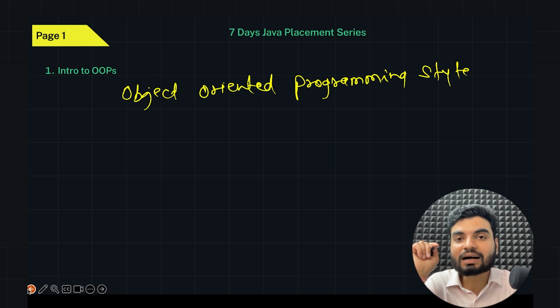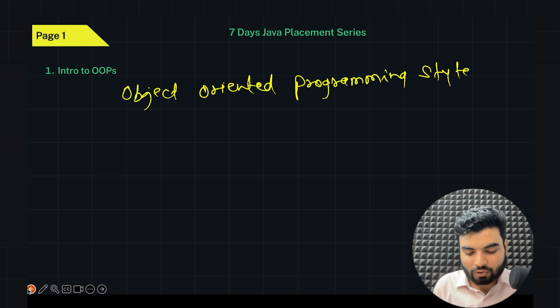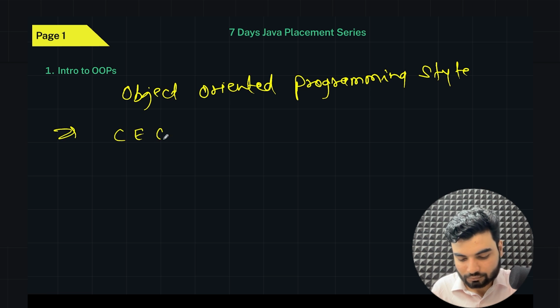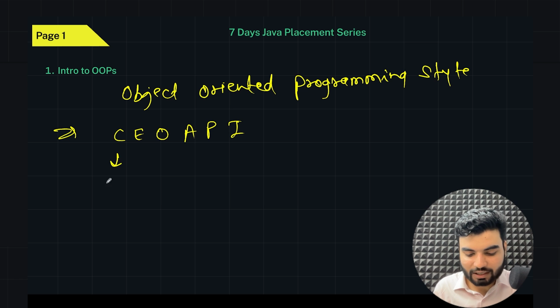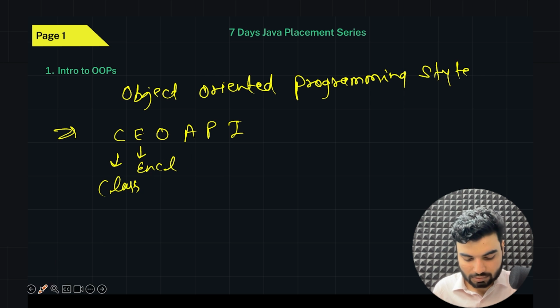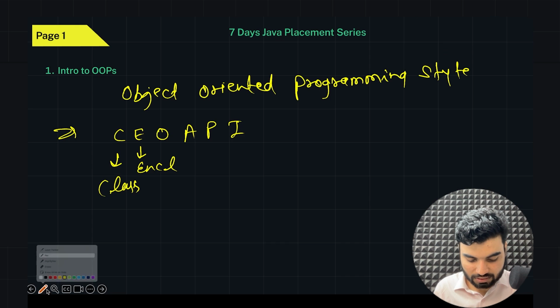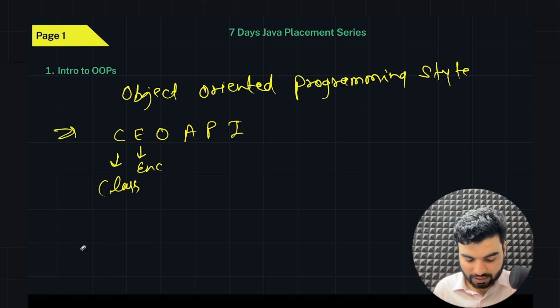Now, what are the other pillars and fundamental things? There is one good keyword. We call it COAPI. So C is basically for class. E is basically for encapsulation. Encapsulation.